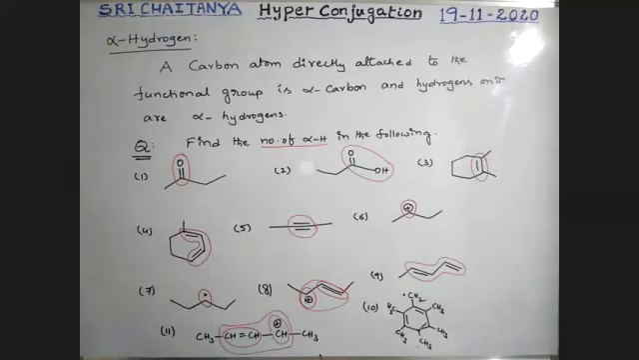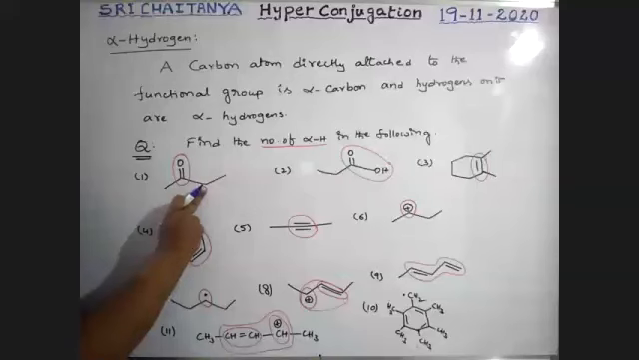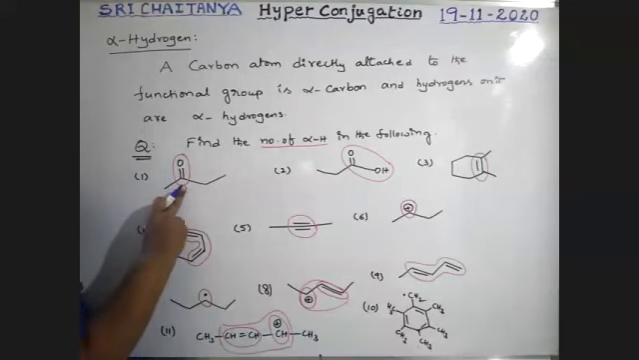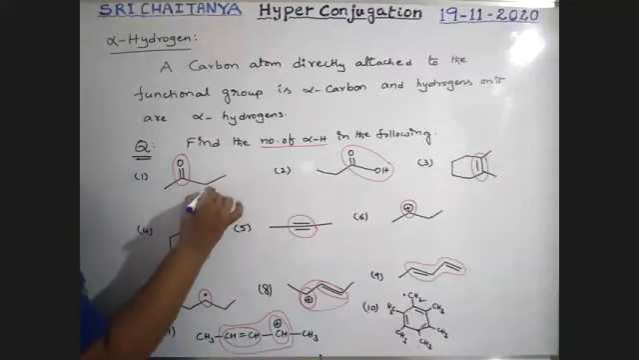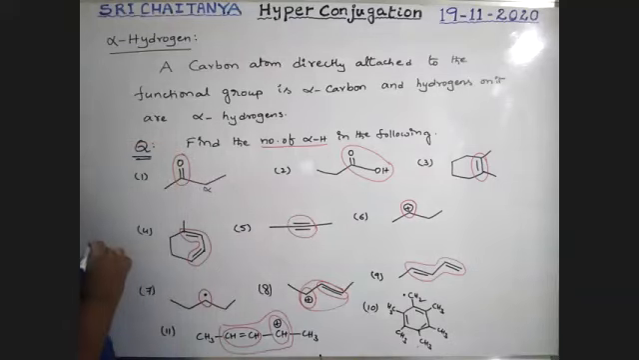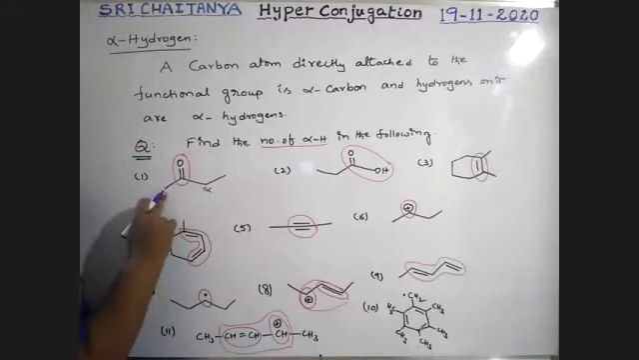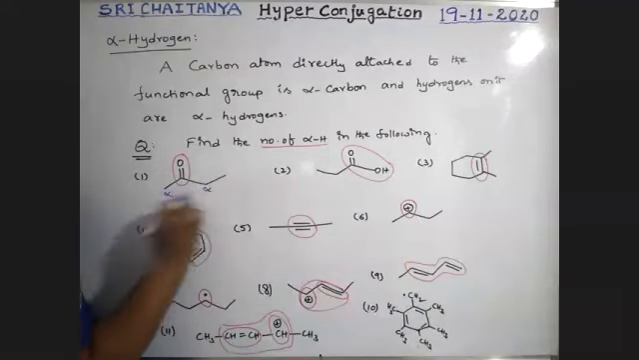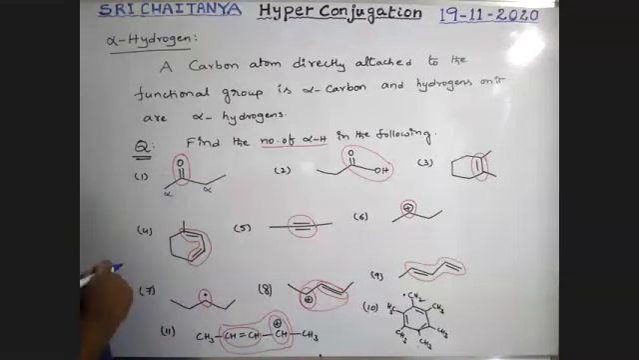Now, consider the carbon which is directly attached to the functional group. Boys, this is the functional group. This is the carbon directly attached to the functional group. This is the alpha carbon. This is the functional group. This is also directly attached, boys. Therefore, it is an alpha carbon. Therefore, in this molecule, 2 alpha carbons are there.